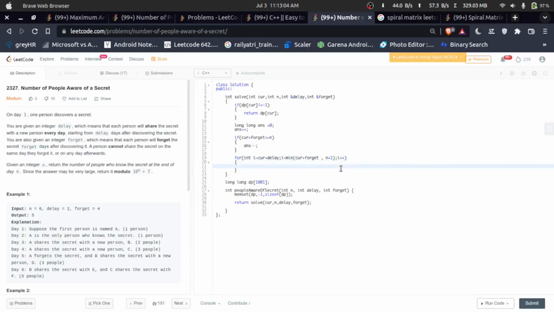Then I will add that value to the answer, then solve with current going to i, and n, delay and forget.